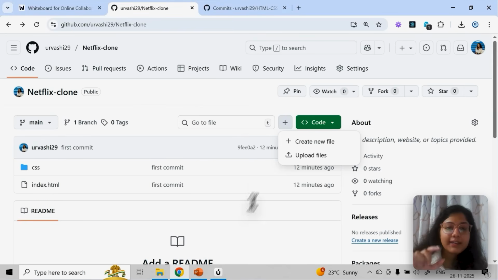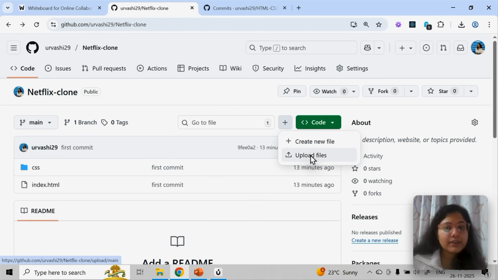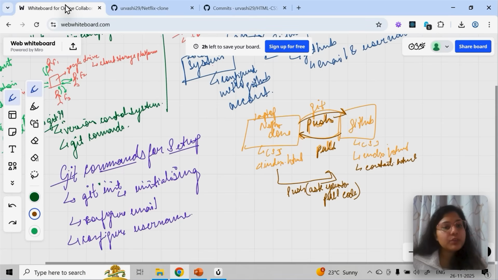Now just think about it: changes will always happen in local, because that is where you're working on code. So never create files and everything from here. Even if you do it by chance, make sure you run git pull and then you can push. Whenever you're trying to push something from local to GitHub, they both should be in sync, and whatever changes you have made, we push only from local to GitHub.